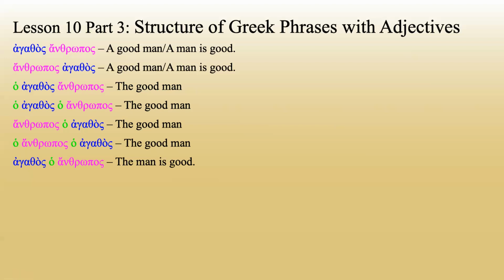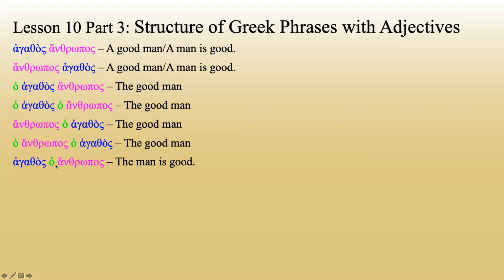The man is good. The man is still the subject. Agathos here is describing anthropos. They match in gender, number, and case. That's how we know that agathos is describing anthropos, even though it's in a different place than we would expect. But it's in the predicative position. So we're not going to say the good man. We're going to say the man is good. We're going to supply that "is."